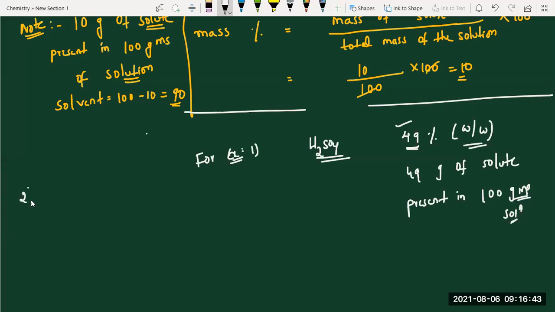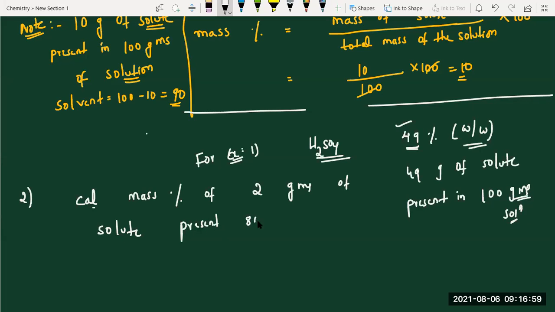But I am giving some different questions now. Check it. Calculate mass percentage of 2 grams of solute present in 80 grams of solvent. So the solution is 82 grams. Solution is correct.